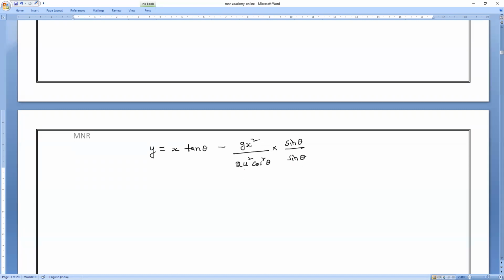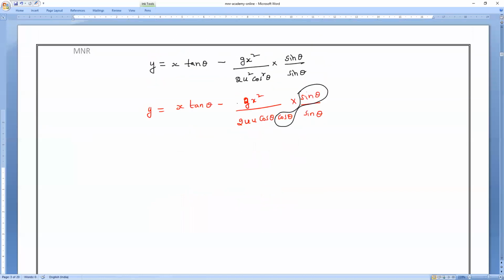Yes, sir. Now you notice this cos square. I will write it in a more simplified way. Actually nobody will teach that, they will directly write, but for your purpose I am writing. So be very careful: g x square divided by 2u into cos theta into sin theta divided by sin theta. Any problem for anybody? Understand? Now, sin by cos, what can I write? Tan theta.